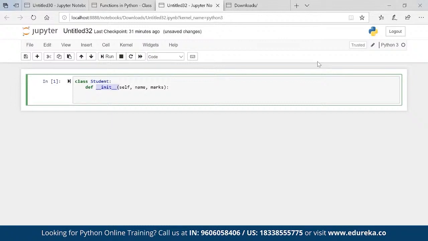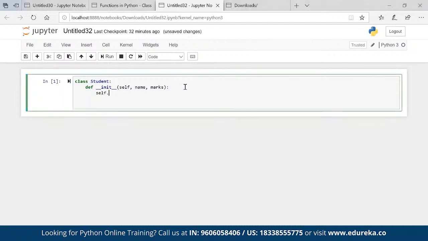Now, the question arises, what is this self? Let me create the entire code, then it will make more sense. So what I will do is go ahead and write this entire code, and let's say I'll give some conditions here. For example, self dot name is equal to name.